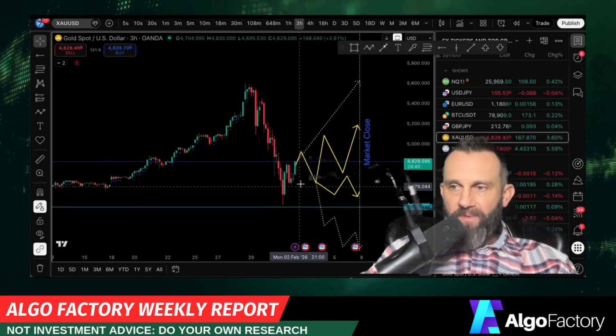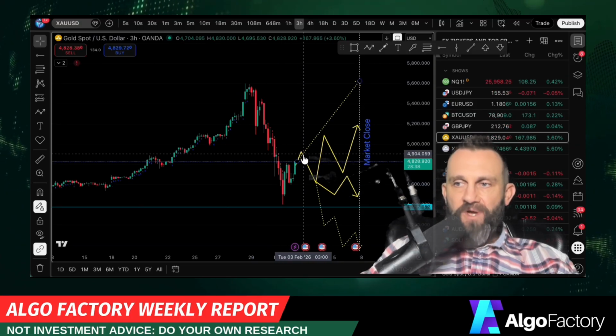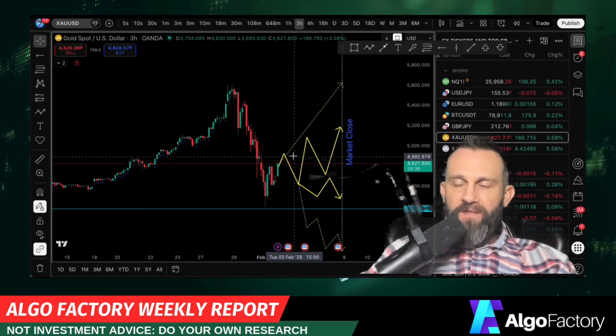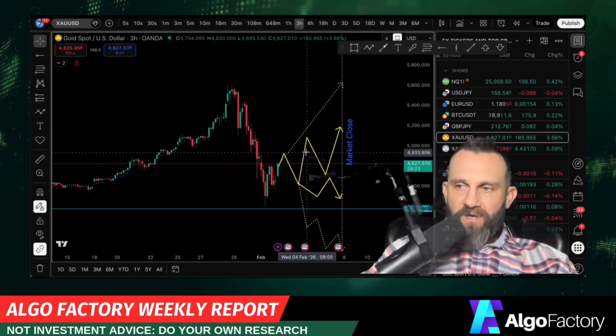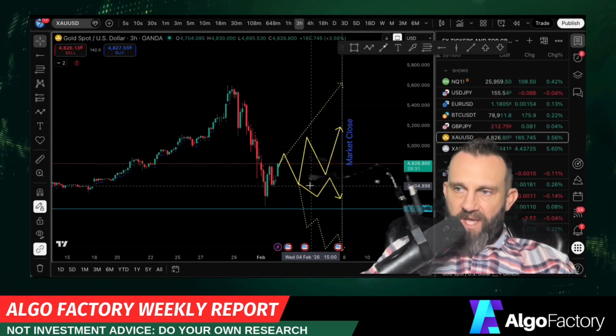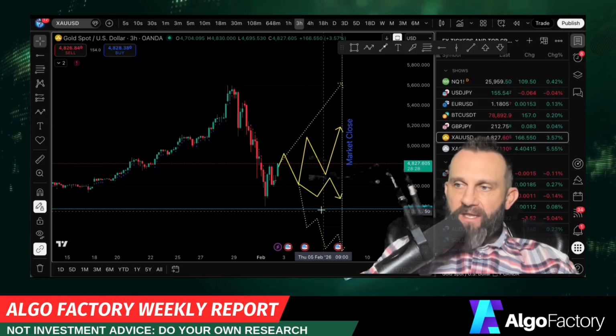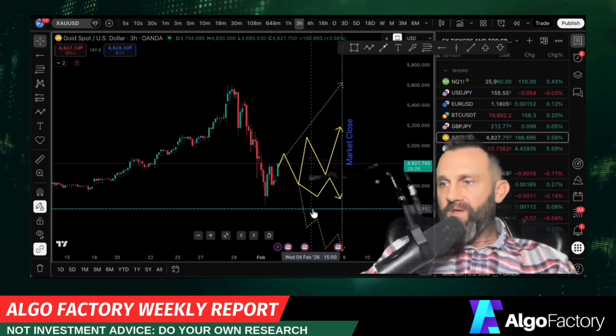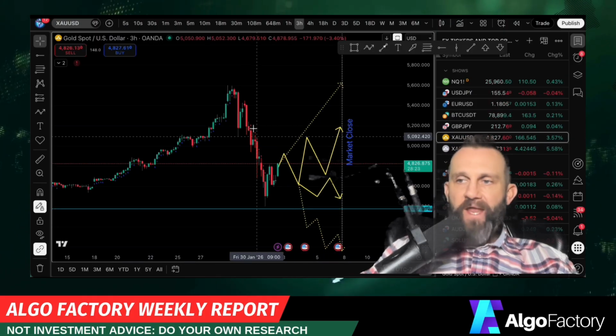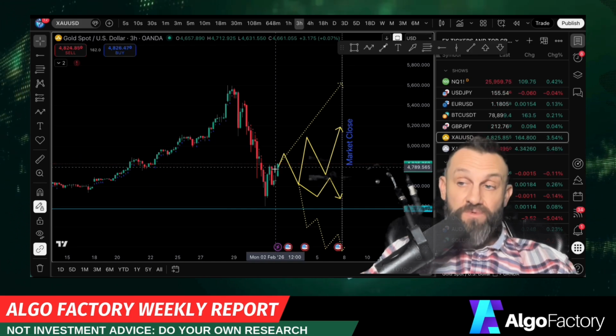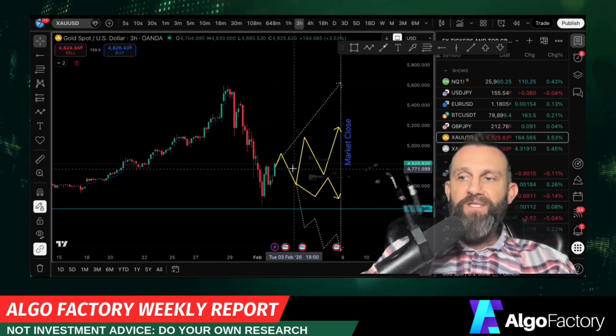I think important people covered their shorts at the bottom, and we could see price rise up a lot more quickly than we think. Now, these algos I'm looking at have it up and to the right. We could see it kind of calm down and try to make a decision. In the end, there's a good chance that 43.75 will hold. We don't know yet, and after such a large move, it's impossible to know. So I can only map out the general ideas of what I think will happen.